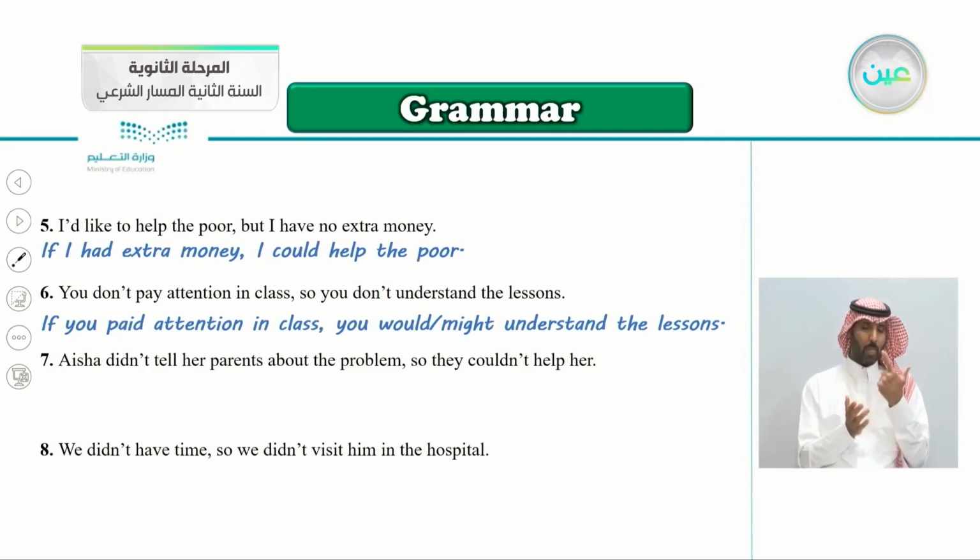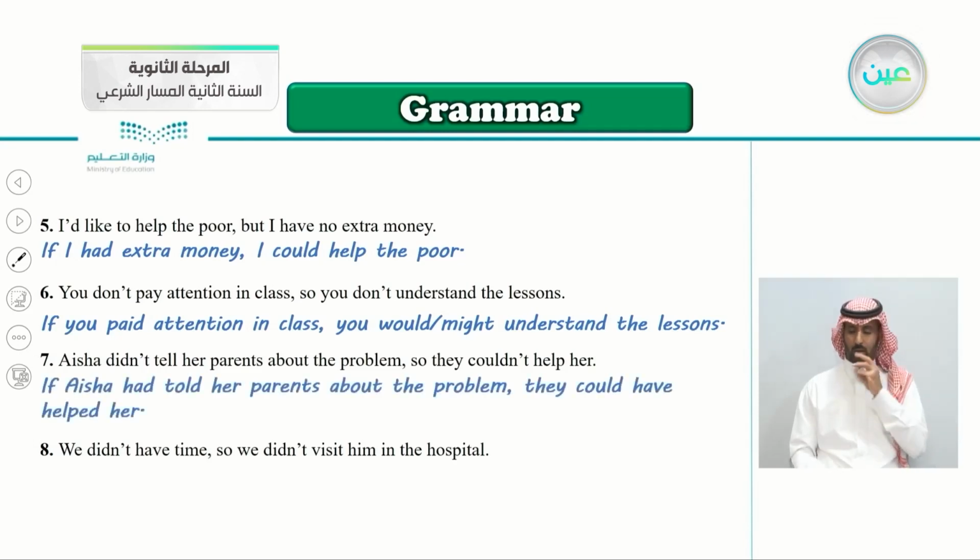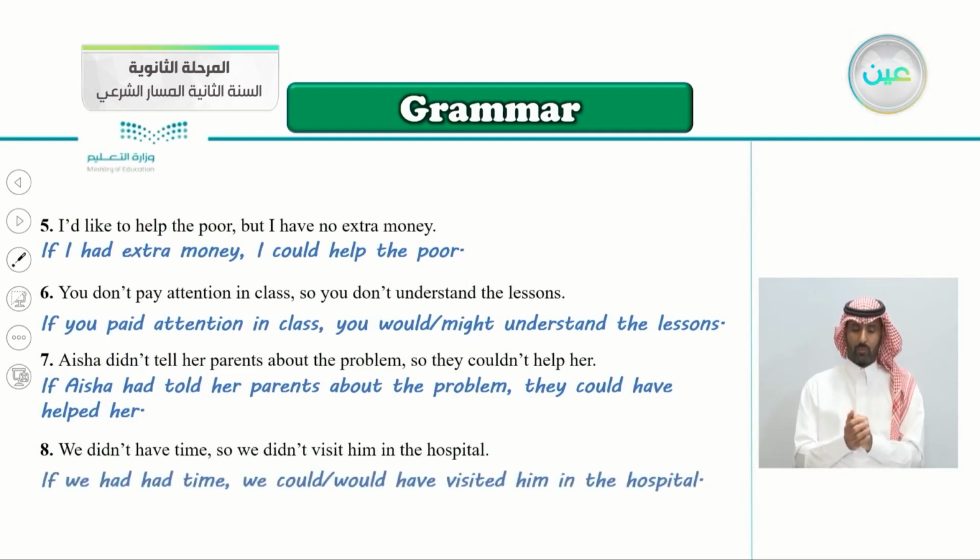Number 7, Aisha didn't tell her parents about the problem, so they couldn't help her. Aisha didn't, past here, tell her parents about the problem. Very good. If Aisha had told, past perfect, her parents about the problem, they could have helped her. Excellent. Number 8, we didn't have time, so we didn't visit him in the hospital. We didn't have time, past. So the answer would be, if we had had time, we could or we would have visited him in the